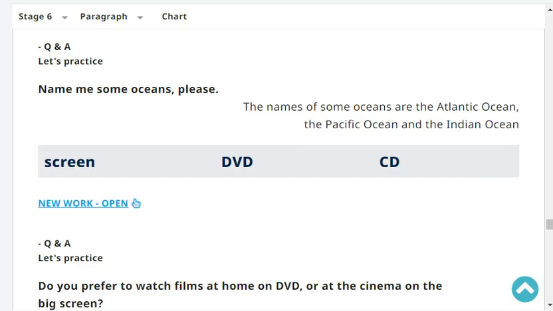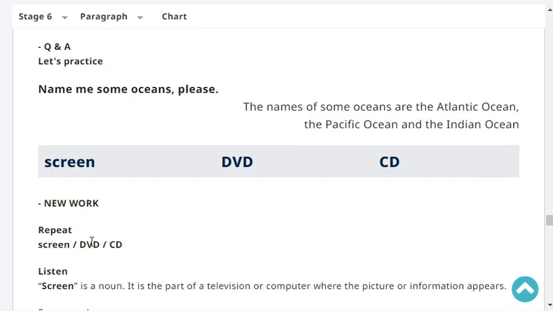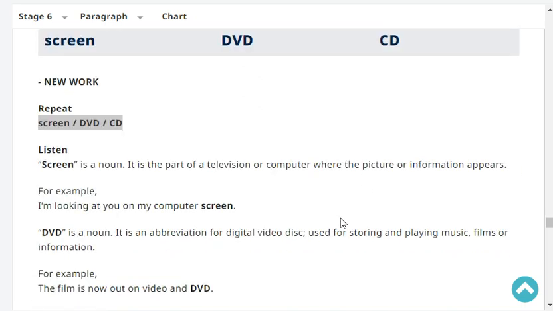Very good. Next, repeat: screen. Screen. DVD. CD. Very good. Okay, listen. Screen is a noun. It is the part of a television or computer where the picture or information appears. For example, I'm looking at you on my computer screen.